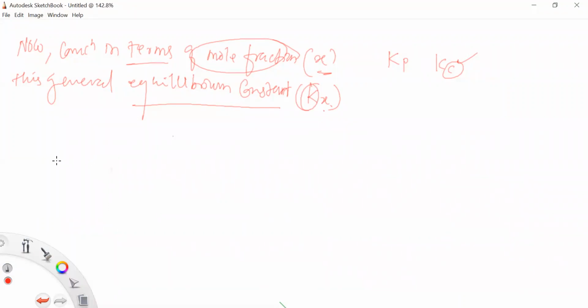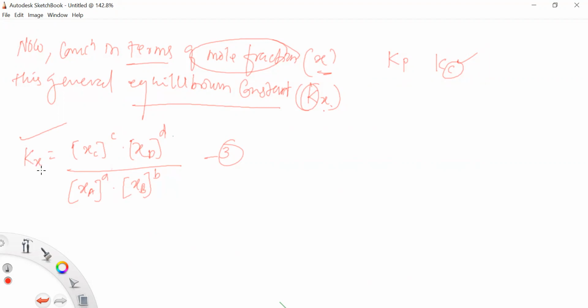So this equation is written as Kx, that is, concentration of x C raised to power c into concentration of x D raised to power d upon, x means mole fractions, concentration of x A raised to power a, concentration of x B raised to power b. So this is the law. It is equation number 3. It is the equilibrium constant for the reaction in mole fractions.